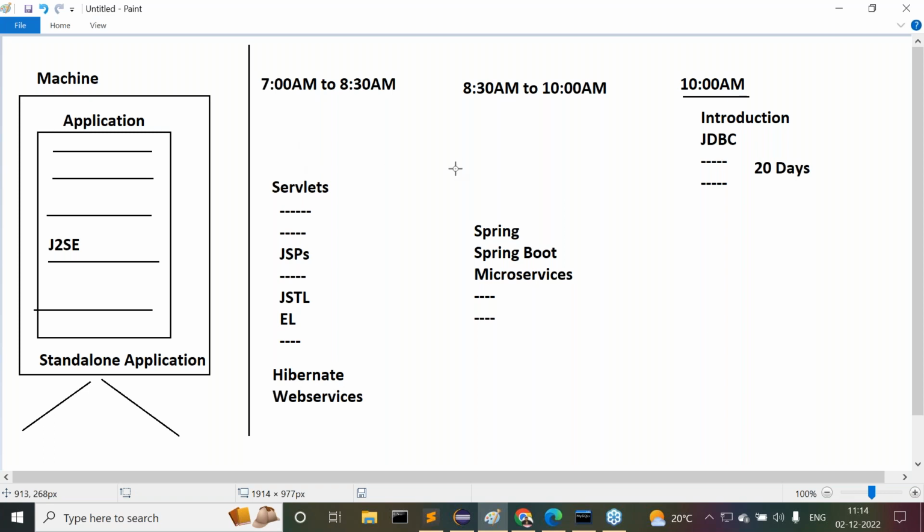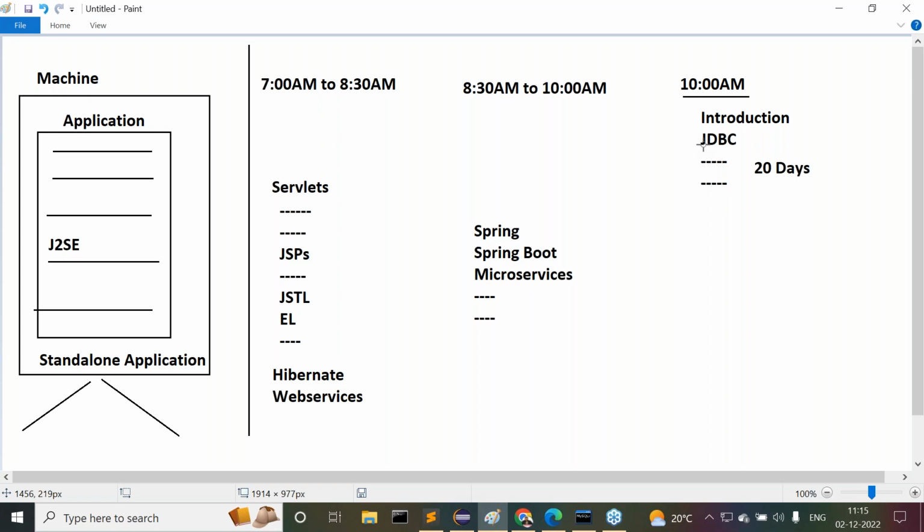This is a clear-cut schedule, guys. Please remember this. In the very first class itself I'm telling you, 10 o'clock classes are going to happen only in the next 15 to 20 days. After that, you have to come at 7 to 8:30 for the remaining advanced Java content. Understand it now? If you want to join for only advanced Java, it is only at 10 o'clock for the next 15 to 20 days.